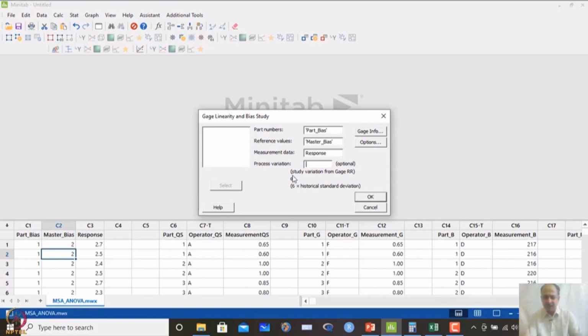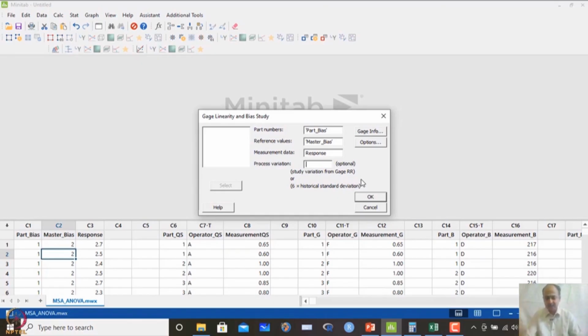In this case, they will ask for process variation over here. This is optional. We can find out the process variability, and based on that we can make certain conclusions, and many companies use that as a reference. If I know the process variability percentage, based on that I can make a judgment whether the instrument needs modification, needs correction, or is not suitable to be used in the manufacturing flow.